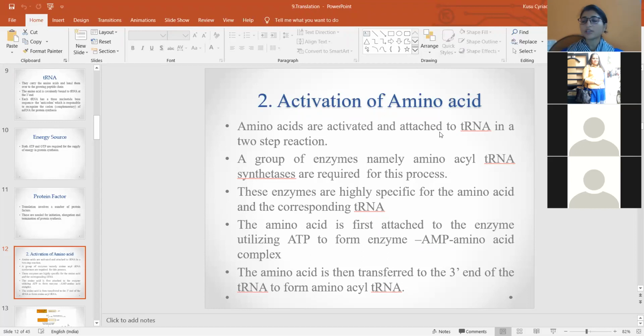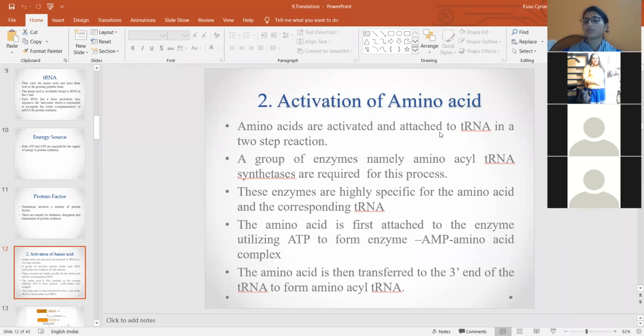So, the enzyme, AMP, and amino acid complex. When the amino acid is in complex with the enzyme and the AMP molecule, the amino acid is activated. That is the union of enzyme, AMP, and the amino acid. That complexation is called the activation of the amino acid. Here the amino acid is then transferred.